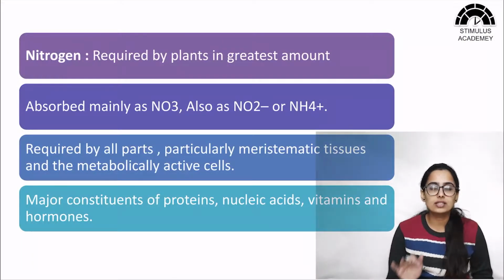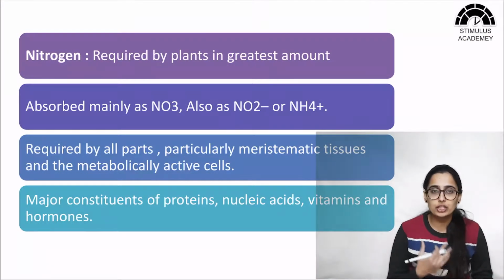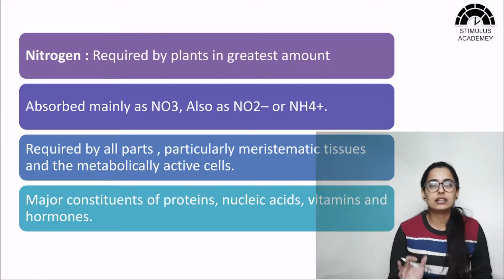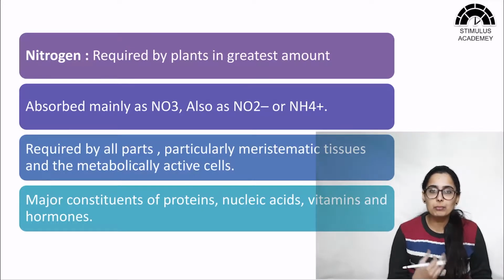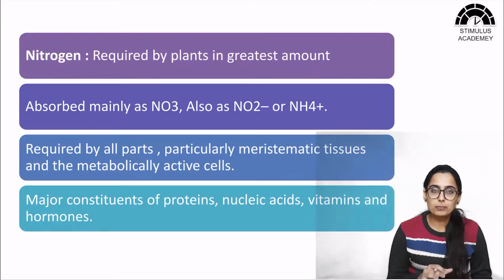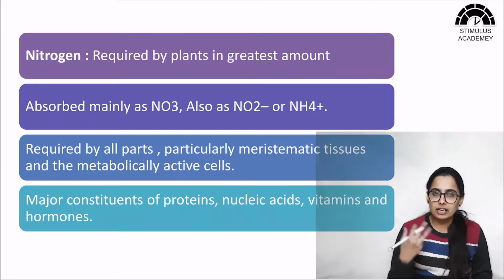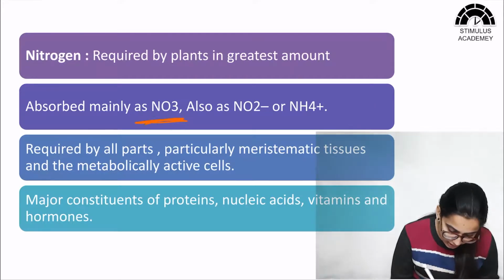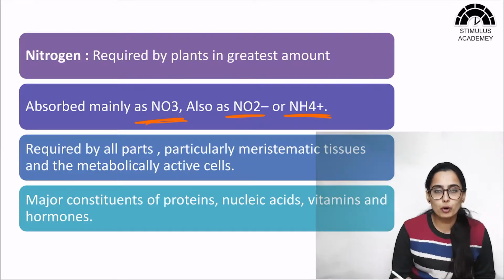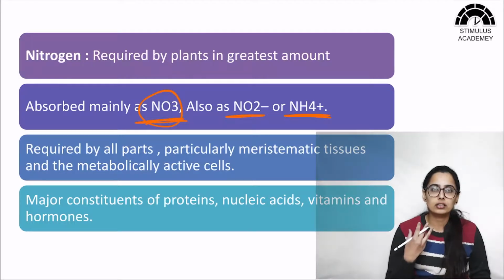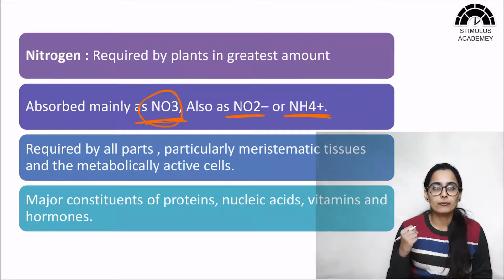So first we are going to discuss the basics of why nitrogen as an element is essential for plants. Nitrogen is required by plants in the greatest amount, so it is one of the minerals required in greater amounts. N2 is present as atmospheric nitrogen, but that is not an absorbable form. The absorbable forms of nitrogen in plants are nitrates (NO3), nitrites, and to some extent ammonia. But NO3, that is nitrate, is the most absorbable form of nitrogen.